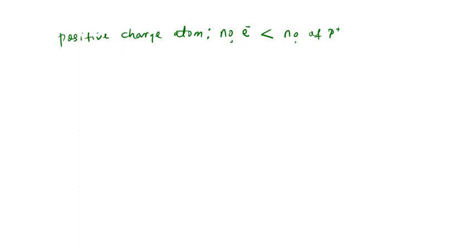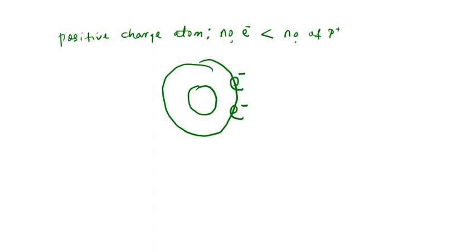Let's illustrate that using a diagram. Also, let's look at a simple model of an atom. Now, let's assume we have 2 electrons revolving around the nucleus, and we have 3 or 4 protons. Now, one of the protons will cancel one of the electrons. They will attract and cancel out.